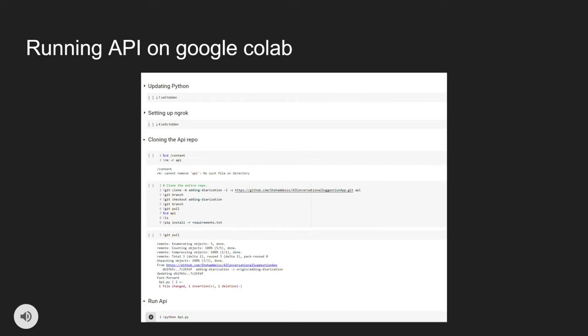One main thing that we added in this iteration is running everything on Google Colab. Because we are running 5 different machine learning models, it's getting very heavy to run locally. Google Colab provides GPU services for us, so we pull the GitHub repository that contains our API into Google Colab. We open that notebook up to the internet using ngrok, and then we run the API on our Google Colab, and I will demo this in the next slides. So now I will demo.